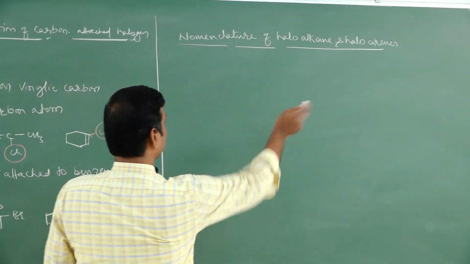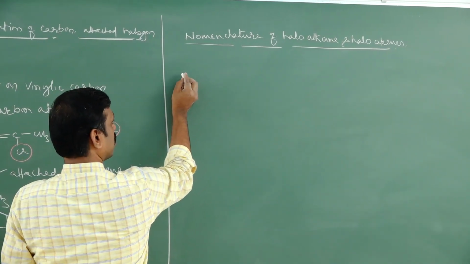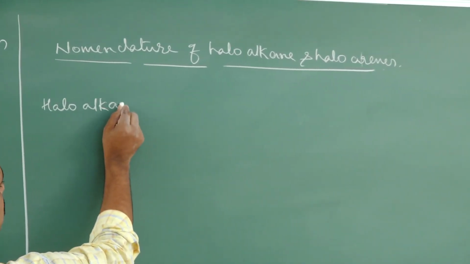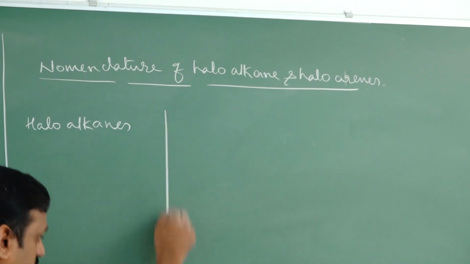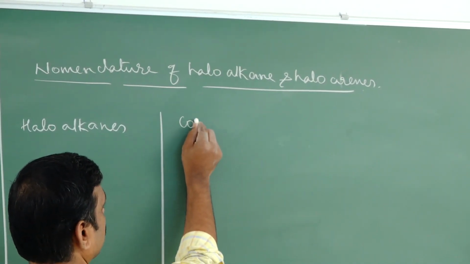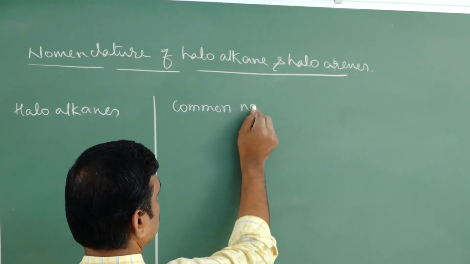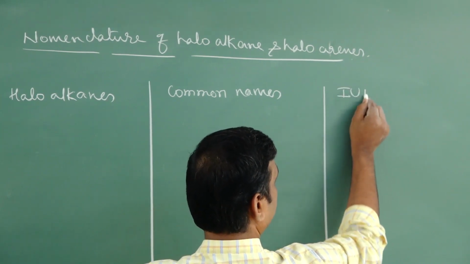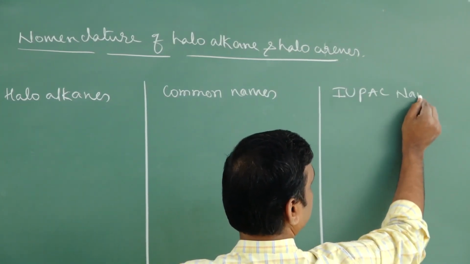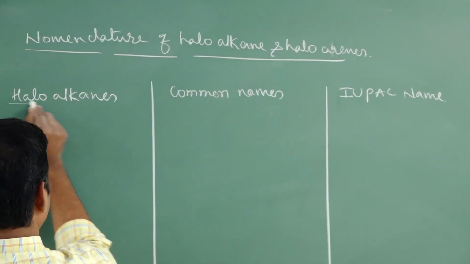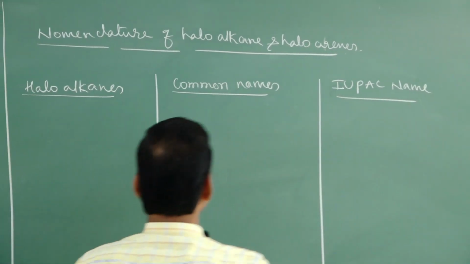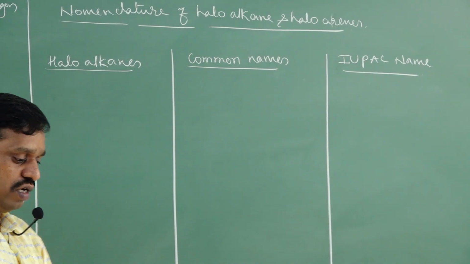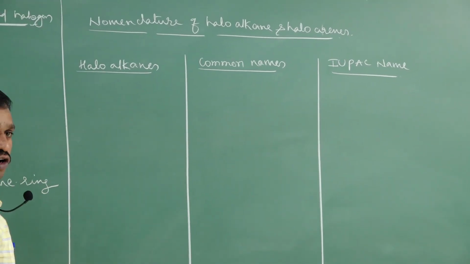Now let's see. Take three columns, friends. In the first column take the haloalkane. In the second column take common names. In the third column you can take IUPAC name. Haloalkane, common name, IUPAC name. The IUPAC name we'll discuss later. Let's see first the haloalkane and its common name.